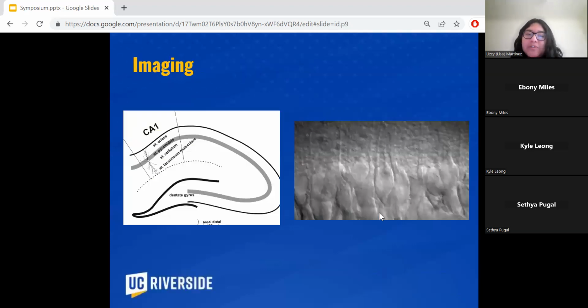So for imaging, once we do the dissection and the slice prep, we put it under the microscope. We're going to see on the left photo how it would look. We want to first identify the dentate gyrus, and then from there go to CA1. We do CA1 because on the right image, as you can see, that's where we can see the pyramidal neurons, and that's where we want to really focus because that's where most of the astrocytes are. And we can also detect the health. So the right photo shows what a healthy cell would look like.